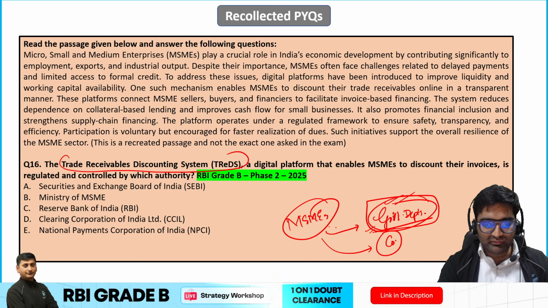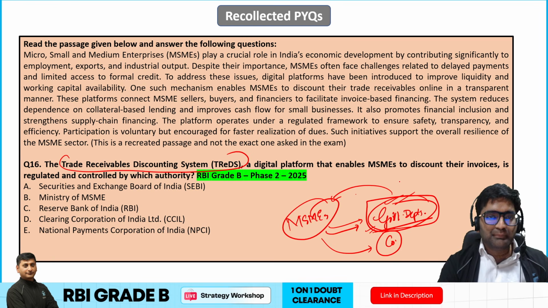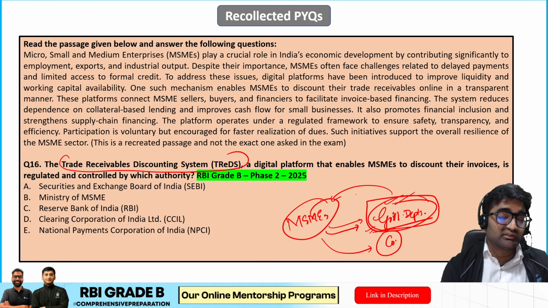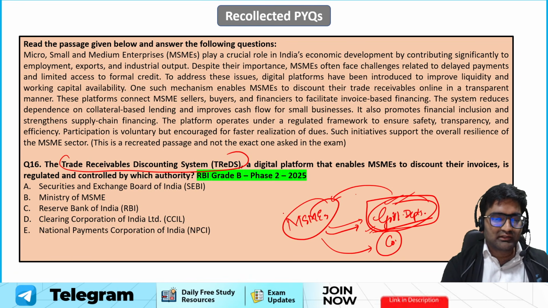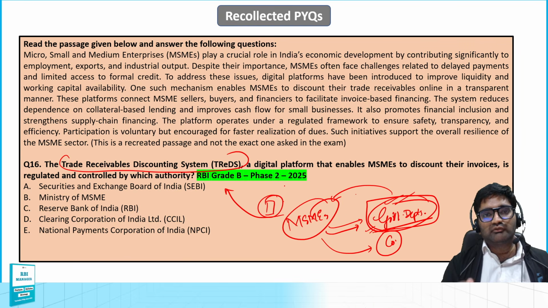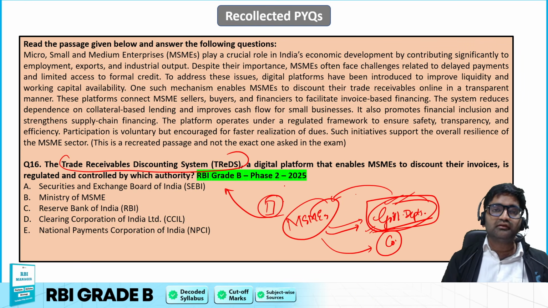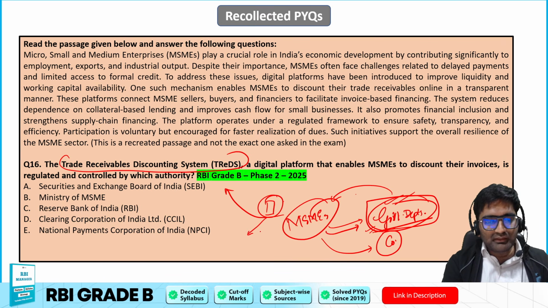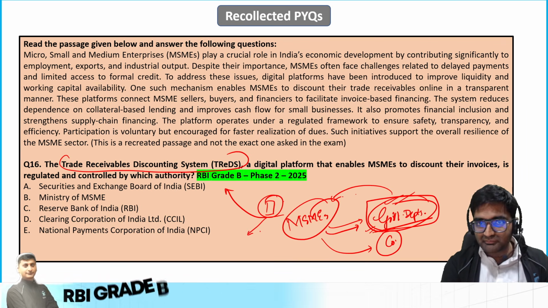So they will procure in this manner, and in that case, many times the government departments are not able to pay these MSMEs back at the right time. So in that case, what is to be done? What are the options that the MSMEs have to resolve this issue? One option is the TReDS platform. The MSMEs will be uploading whatever bill they have generated with respect to the government department. So this bill will be over this particular platform.